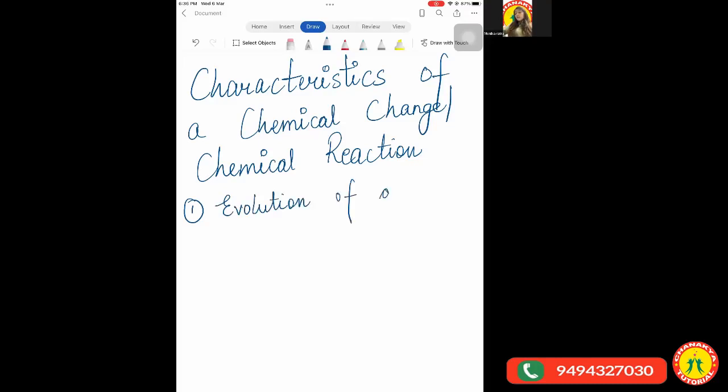Whenever you observe any gas being released during a chemical reaction, then you say that a chemical reaction has taken place. Example for this which I will give you is the reaction of any metal. You take any metal, when it reacts with any acid, it leads to the formation of salt plus hydrogen gas. All the acids lead to the formation of which gas?